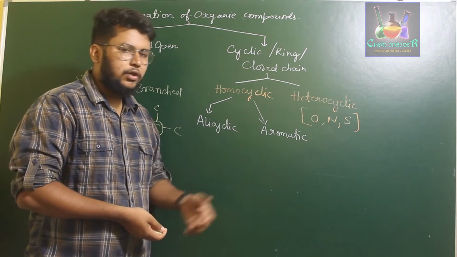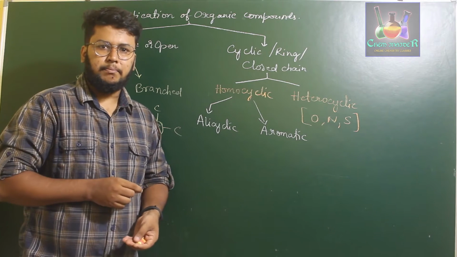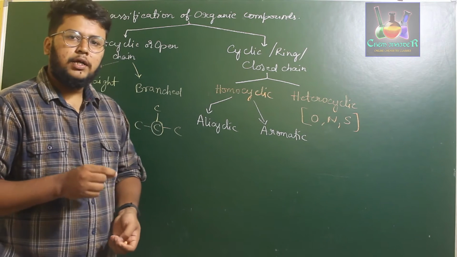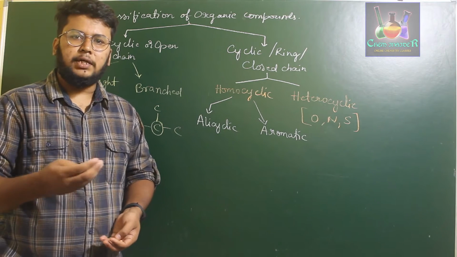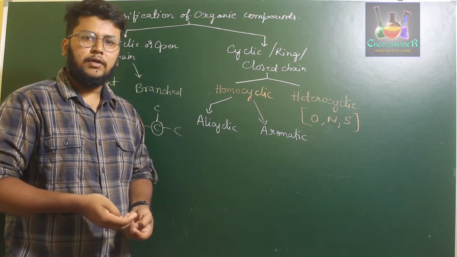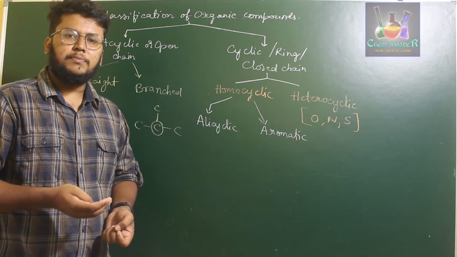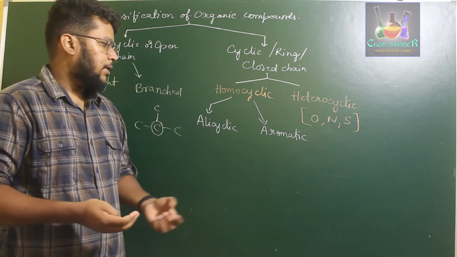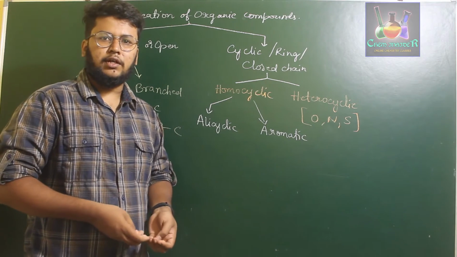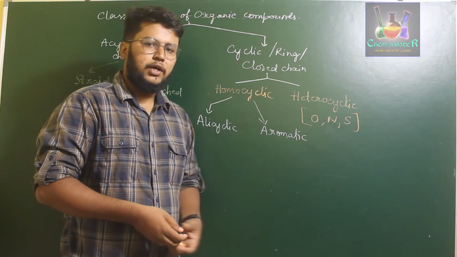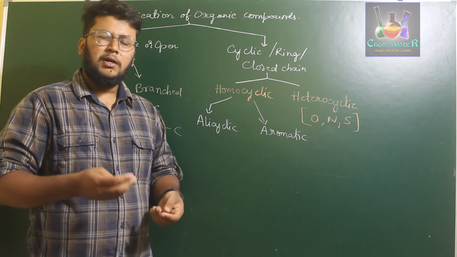Whereas aromatic organic compounds are those which have a specific benzene ring present in them. Aromatic organic compounds have a specific type of aroma when they are burnt. When they are burnt on fire, they give away a certain type of smell. That is because of different properties, and we'll be discussing these aromatic hydrocarbons more in the next chapters of Unit 13, where they are further classified into two types because of the presence of the benzene ring.